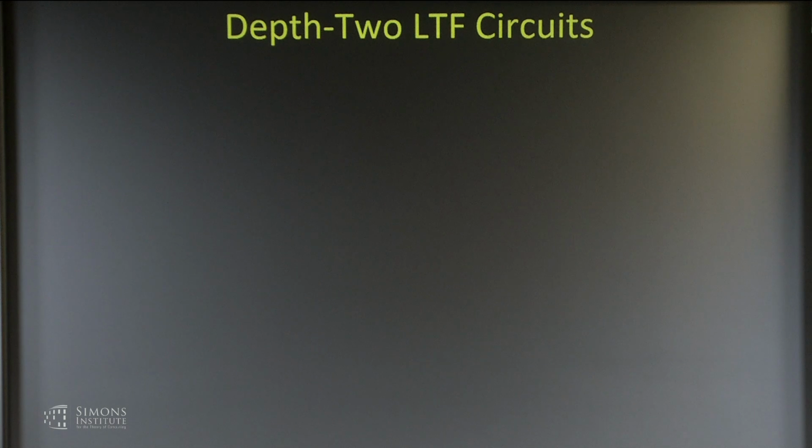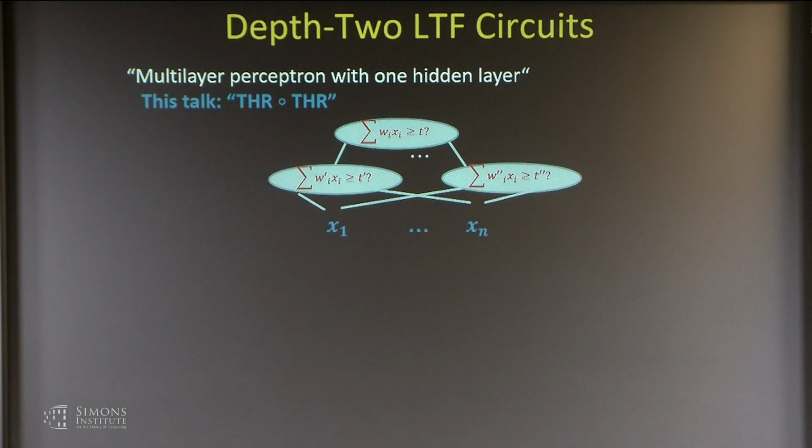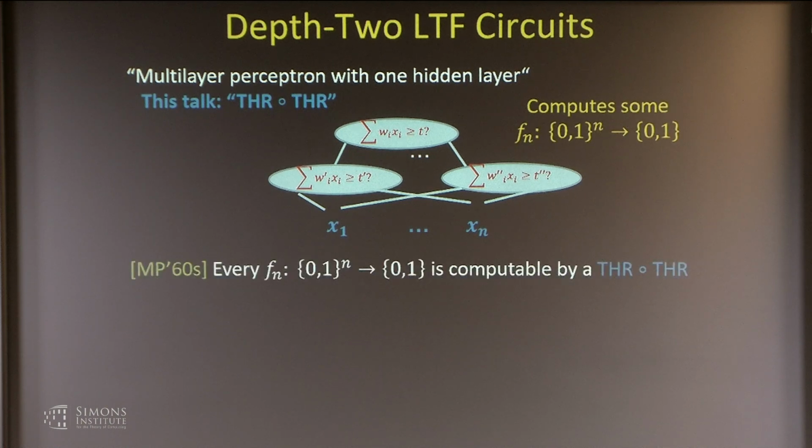In this talk, we'll be talking about depth 3 and depth 2 circuits. This is called a multilayer perceptron with one hidden layer, but for the rest of us, it's a linear threshold whose inputs are the outputs of other linear thresholds. The usual notation nowadays is threshold of threshold. It looks something like this. There's a single output gate giving the Boolean value, and it's taking inputs from some middle gates. This is the so-called hidden layer, these middle gates. This is computing some Boolean function.